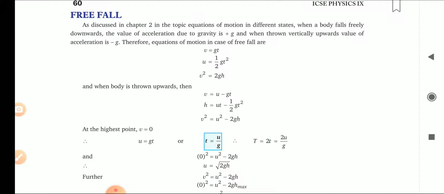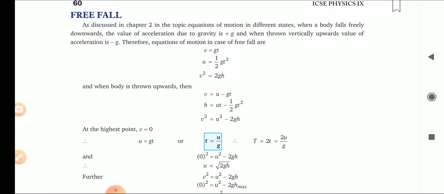Equations of motion in case of free fall. You all know that v equals u plus at. You have studied in the previous chapters the uniformly accelerated motion equations: v equals u plus at, s equals ut plus half at square, v square minus u square equals 2as. Here, if we consider acceleration due to gravity, we can write v equals u plus gt.